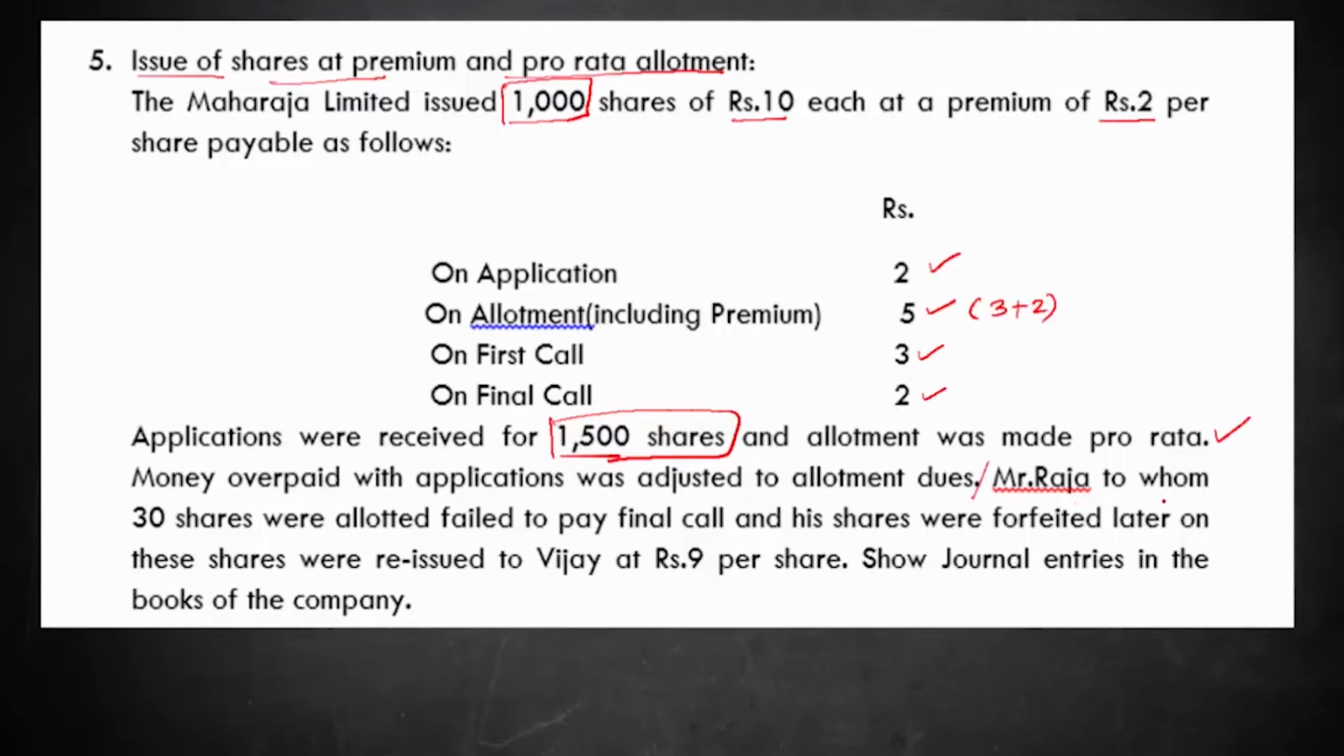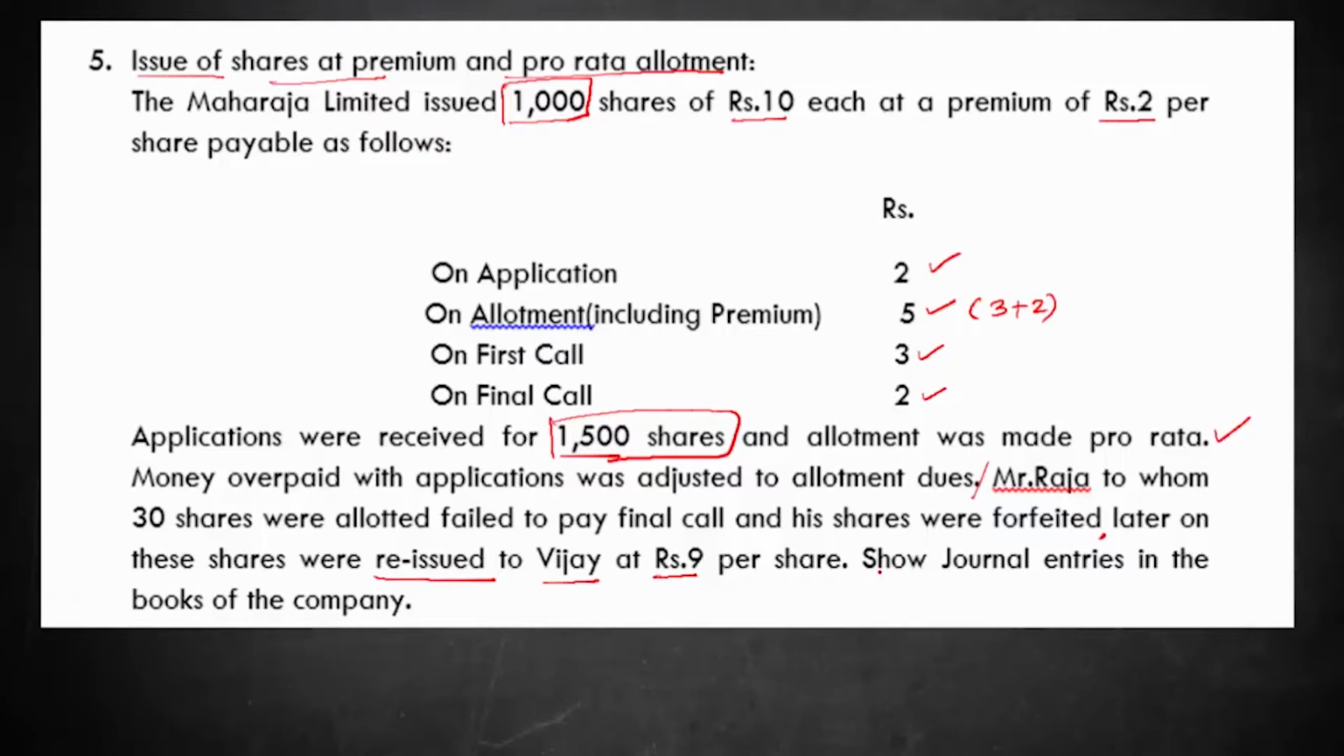Okay. Mr. Raja, to whom 30 shares were allotted, failed to pay the final call and his shares were forfeited. Later these shares were reissued to Vijay at rupees 9 per share. Okay. You have to show the journal entries in the books of the company.